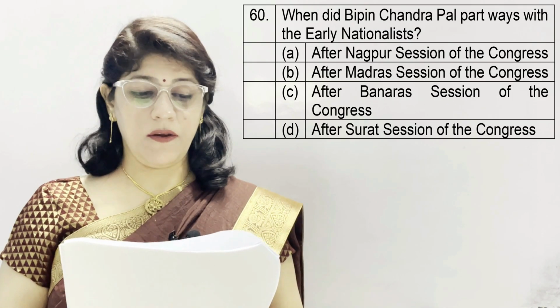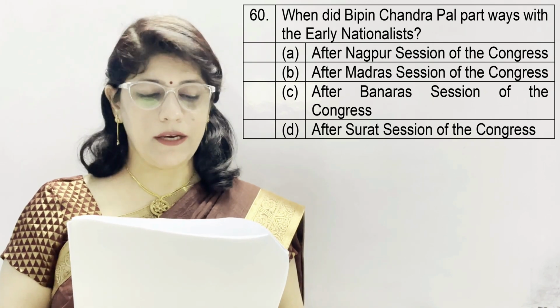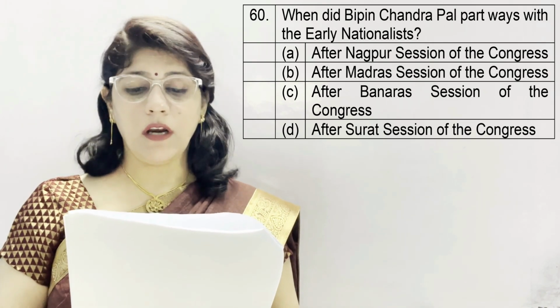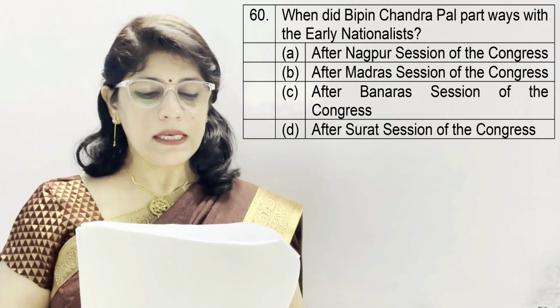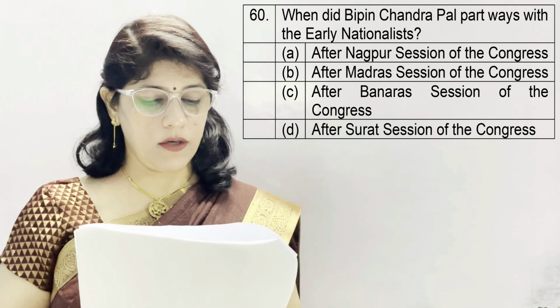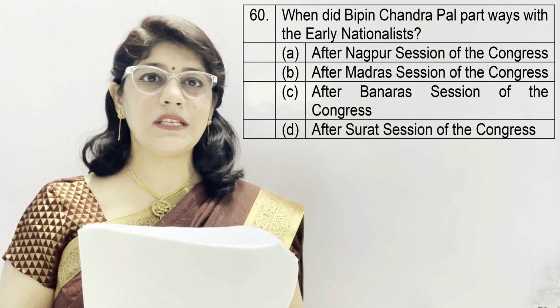In question number 60, when did Bipin Chandra Pal part ways with the early nationalists? A. After the Nagpur session of the Congress, B. After the Madras session of the Congress, C. After the Banaras session of the Congress, and D. After the Surat session of the Congress. And the correct option is D.